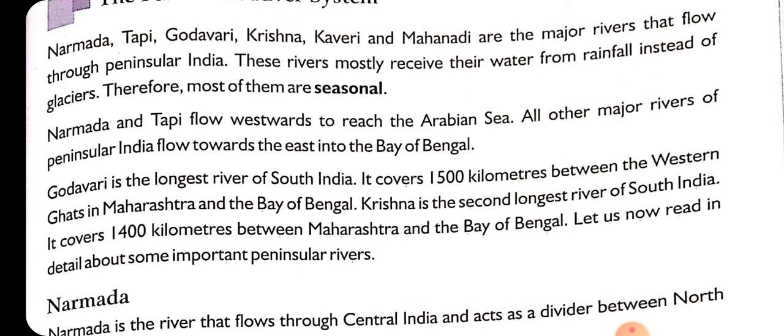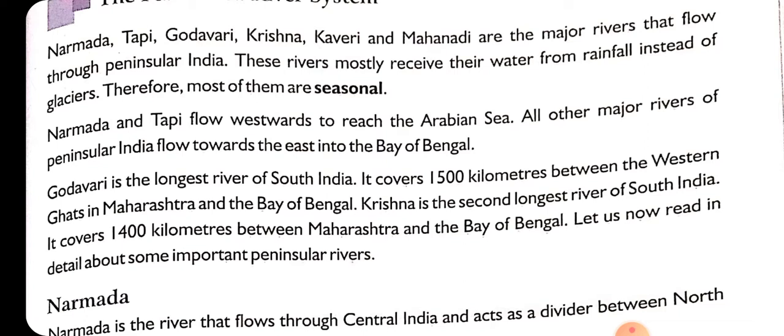Now next is Narmada and Tapi. Now we are talking about these rivers. Narmada and Tapi flow towards the west direction, and finally they drain into the Arabian Sea. These are the only two rivers that flow towards the west direction and drain into the Arabian Sea.